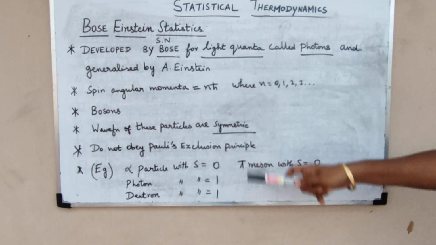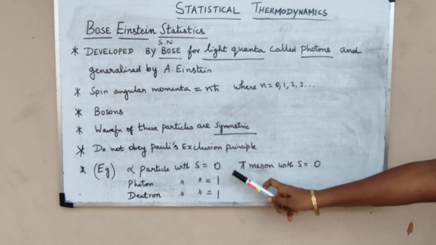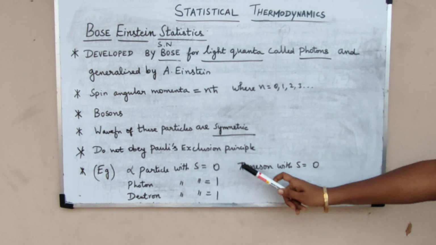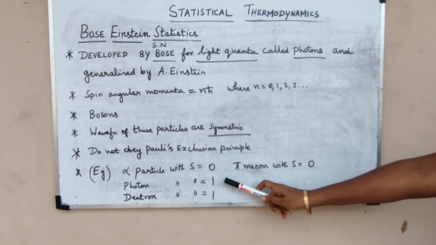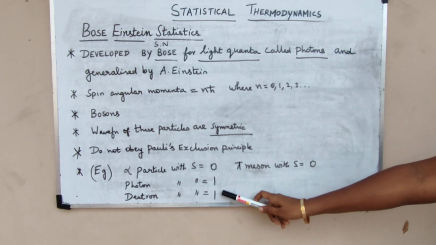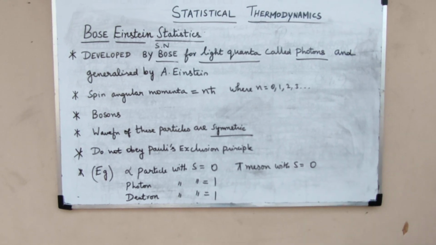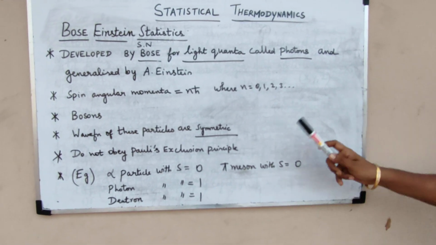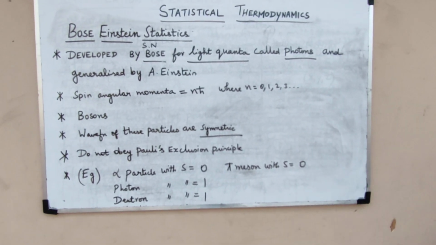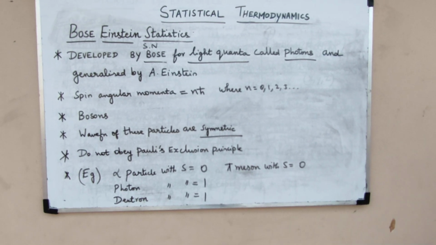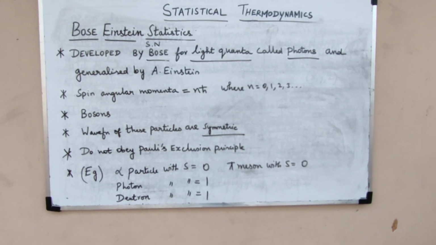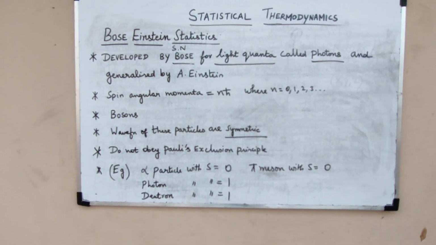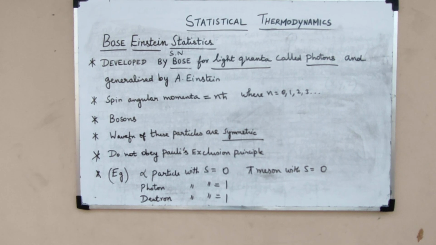Examples for these particles are alpha particles with S equal to 0, where S represents the spin quantum number. So these particles have 0 or integral spin only. Photons with spin S equal to 1. Pi meson with spin quantum number S equal to 0. So these are the examples for bosons. All these particles come under the category of bosons which do not obey Pauli's exclusion principle. The energy distribution of these particles was developed by S.N. Bose.